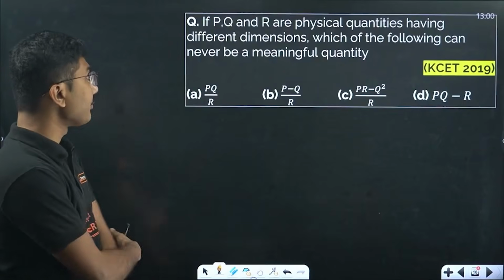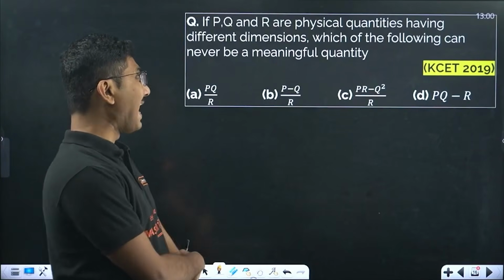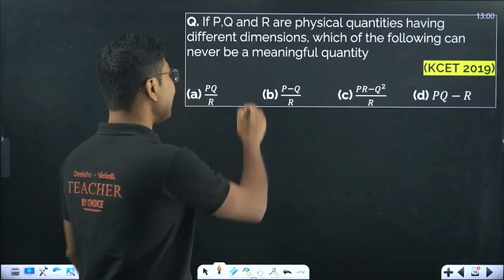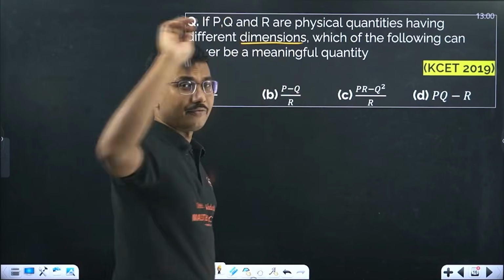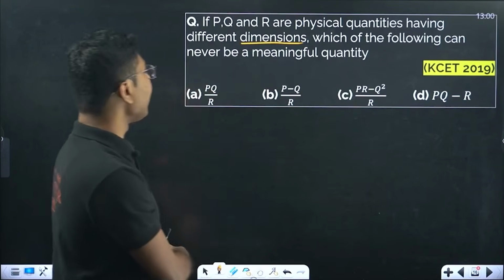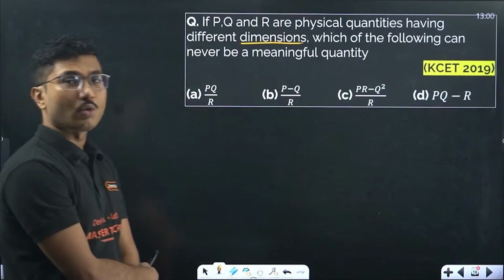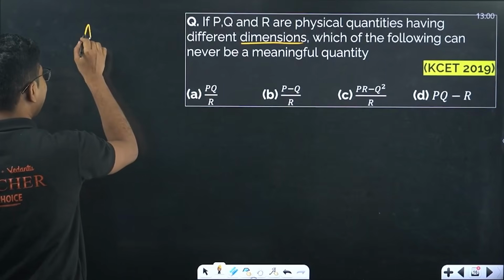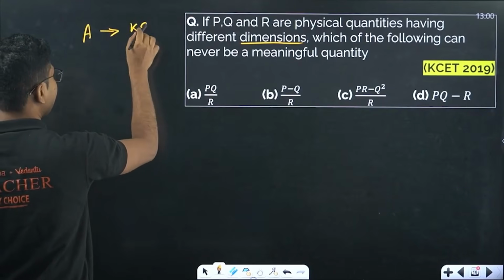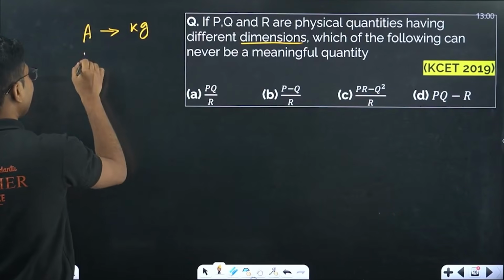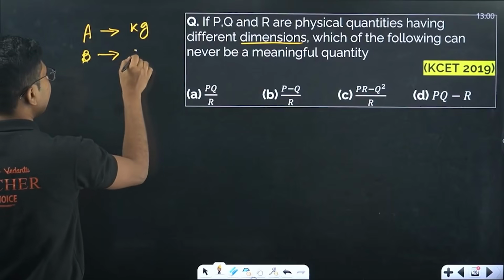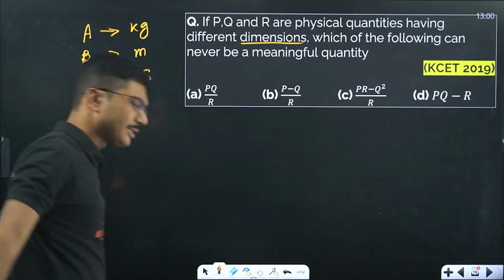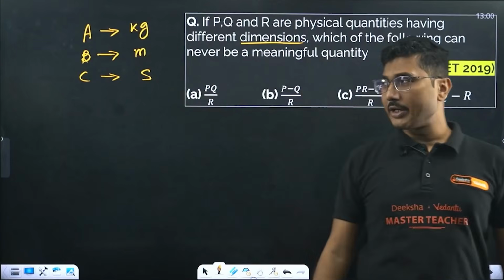Now one important question: if P, Q and R are physical quantities having different dimensions, so their units and dimensions are different, which of the following can never be a meaningful quantity? Suppose we have a quantity A which is measured using kilograms, another quantity B which is measured using meters, and another quantity C which is measured using seconds. For example, I am taking three fundamental quantities.